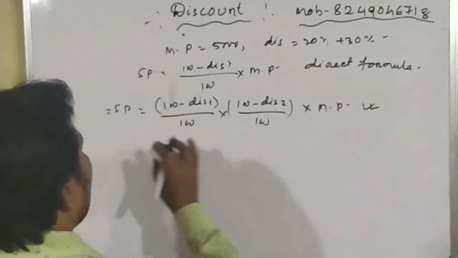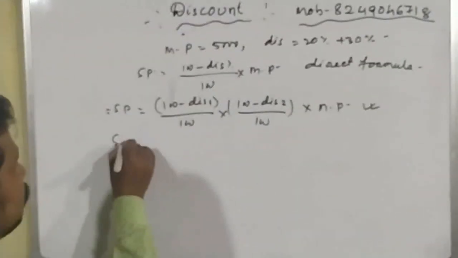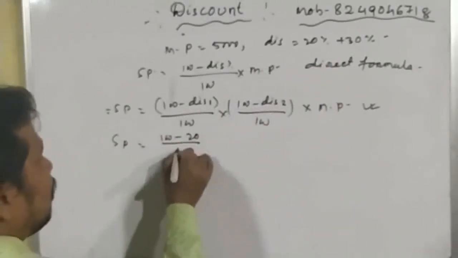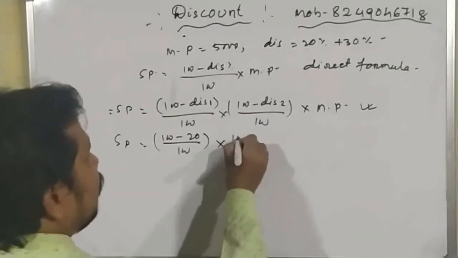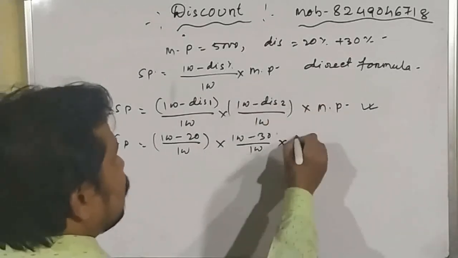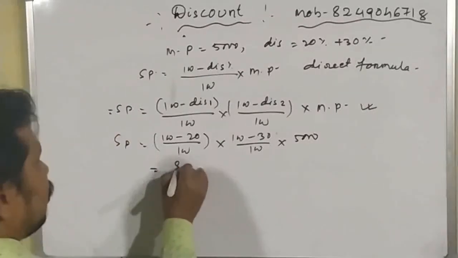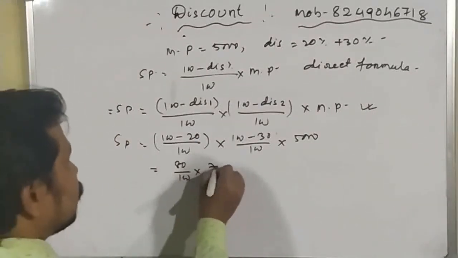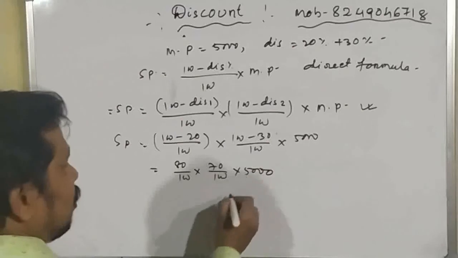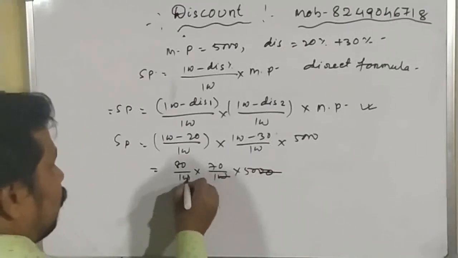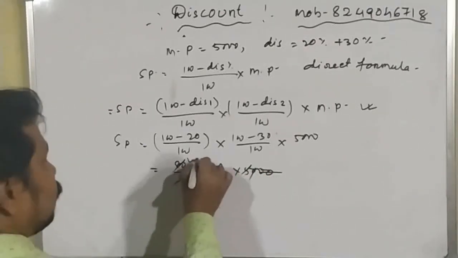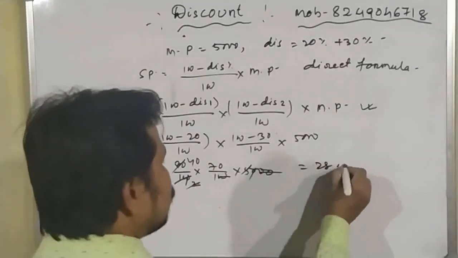So by using this formula, how can you find out the selling price? Look here, selling price is equal to 100 minus discount 1, how much percentage? 20%, divided by 100 into 100 minus discount, how much percent? 30%, divided by 100 into mark price, how much? 5,000. So here 80 by 100 into 70 by 100 into 5,000. Okay student, so here 20 cancels and 10 cancels, and 5 and this is 2 and 2, this is 40. The result is equal to 2800.